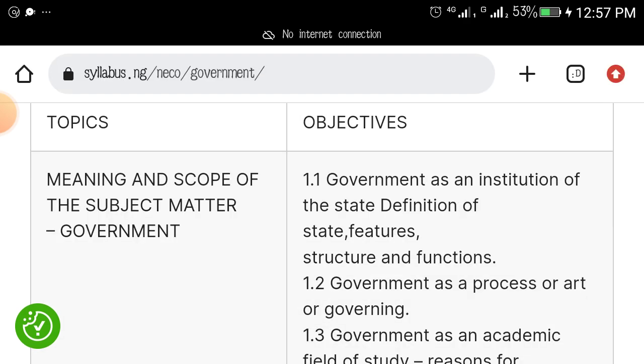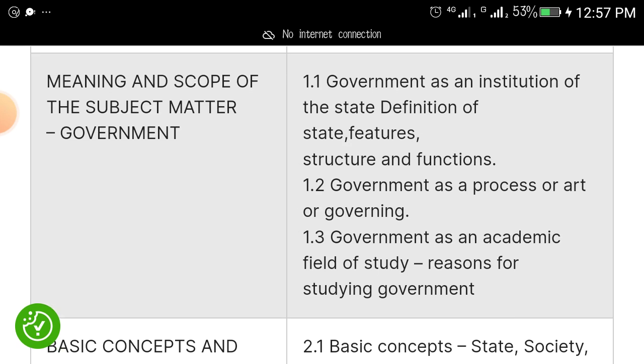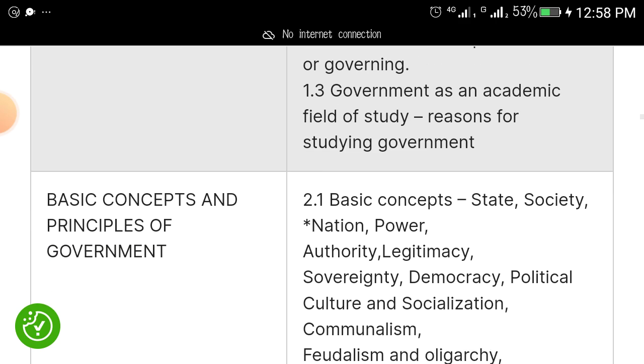The first topic that they said will come out is meaning and scope of the subject matter. And what is the subject matter here? The subject matter here is government. So you need to read up meaning and scope of government. Under the meaning and scope of government, they say definition of government as an institution of state. Then definition of state, features of state, structure of state and functions. Government as a process or an art of governing. Government as an academic field of study. Reasons for studying government. So study up these things.